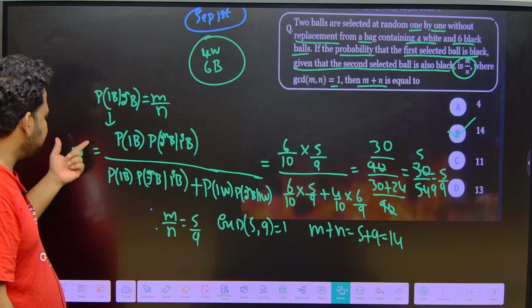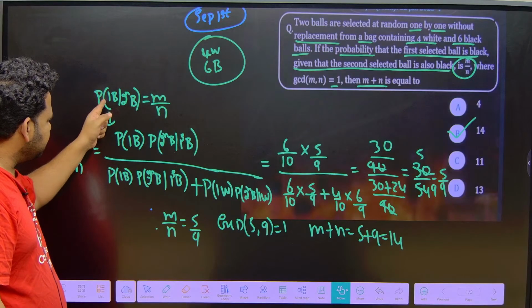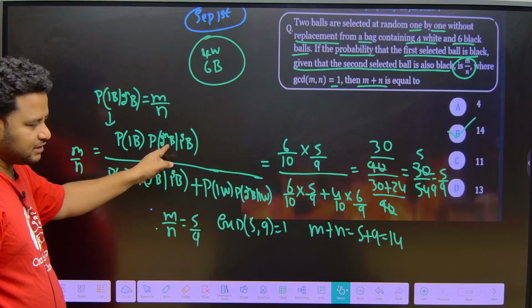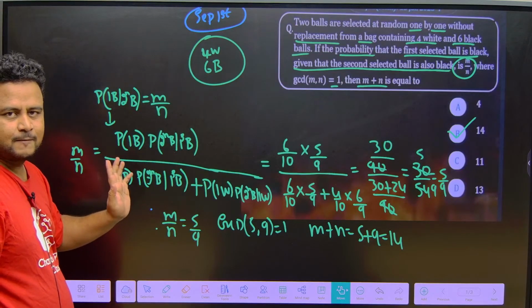Here if I apply Bayes theorem, it will become probability of first ball being black into probability of second ball being black given that first ball is also black.